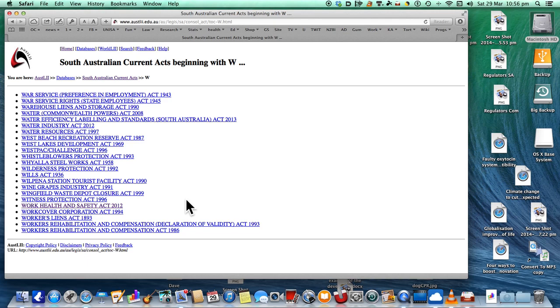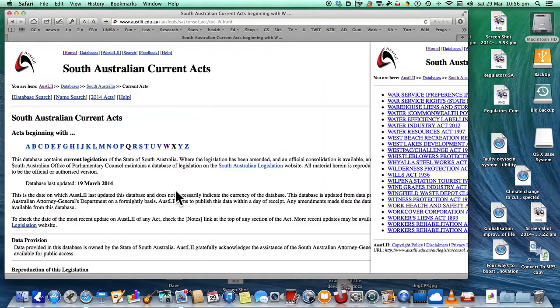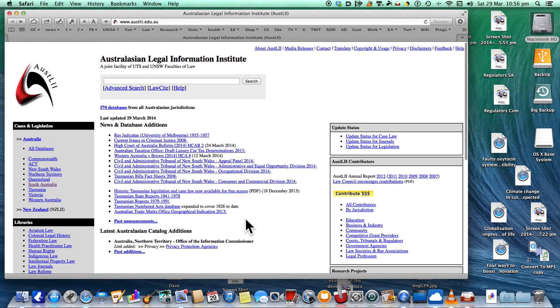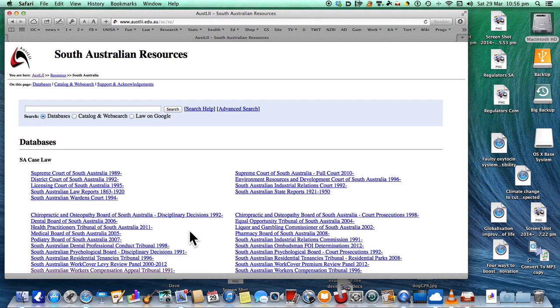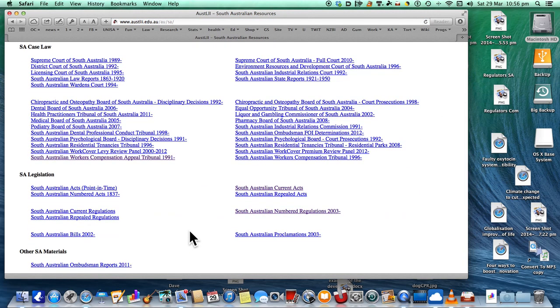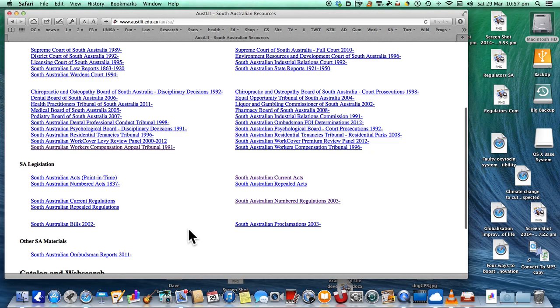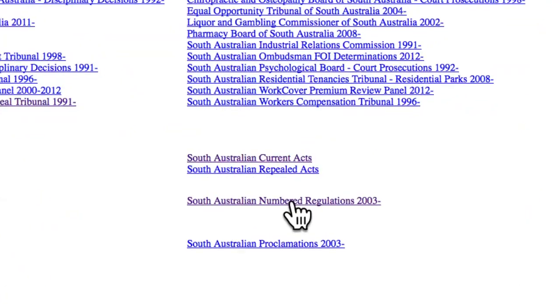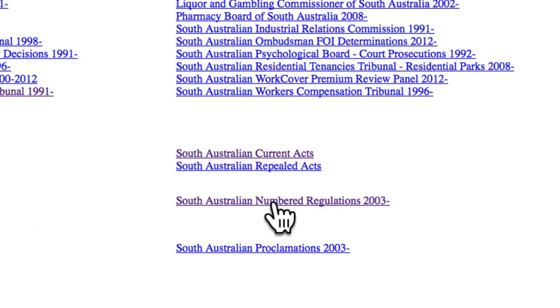Well, we've got, no, that's strange. Why am I not seeing that? Hang on, I'll just go back again for a little bit. South Australian jurisdiction, not the case law. Oh yeah, sorry, missed it completely. I'm an idiot. South Australian numbered